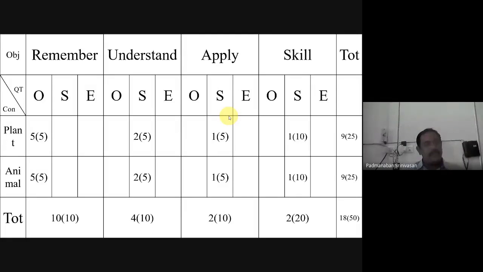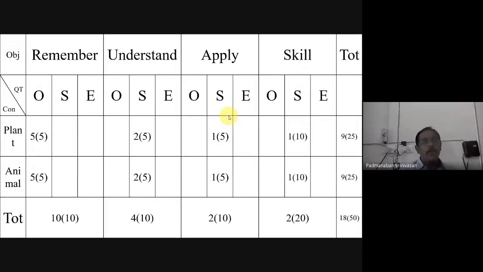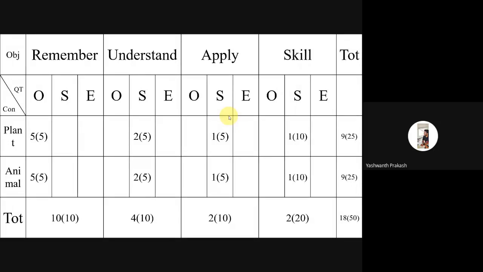Okay, good. Okay, Yashwant, can you tell about these blueprints? Sir, it suggests that remember has 5 questions, 5 marks each, like that.